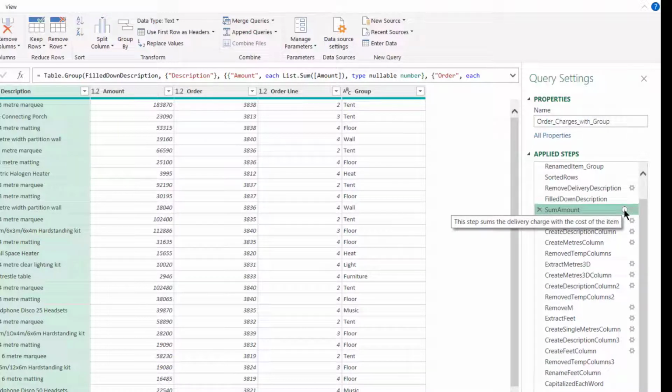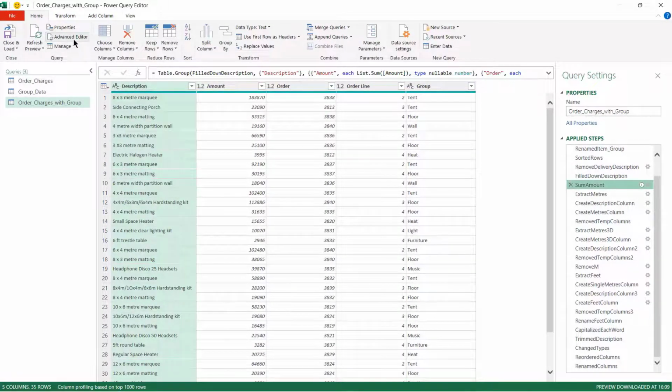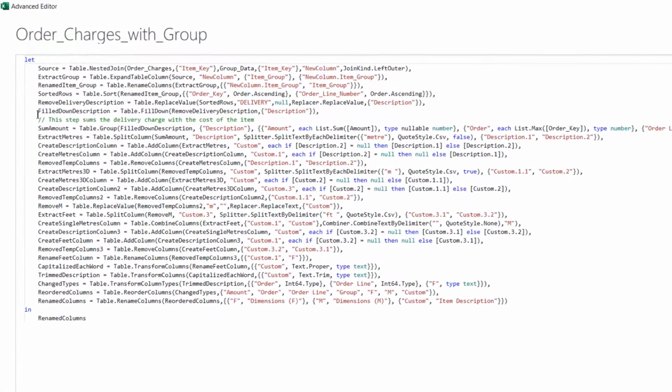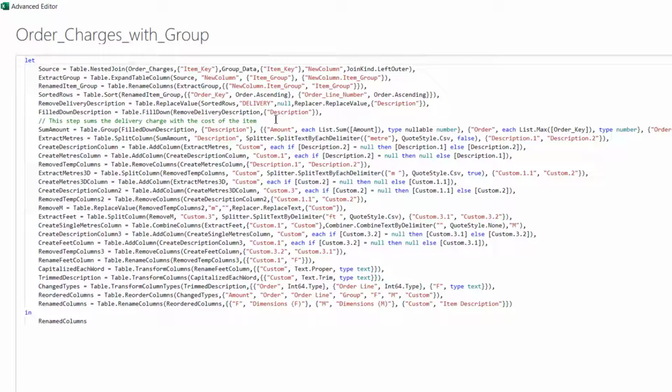And you'll notice a little information icon appears, and we can hover over it and we can see what we've just entered. Now what this is actually doing is entering a comment for that particular step, and we can view that comment in another way in the advanced editor. So you can see we've got double forward slashes and then we've got our step, and this is another way of entering a comment where we can enter a single comment.